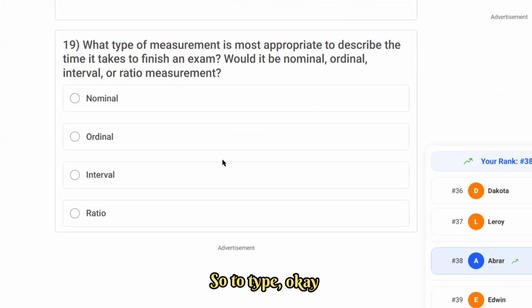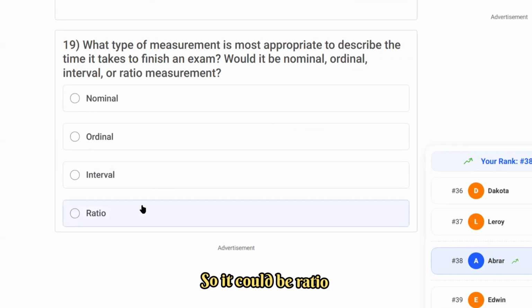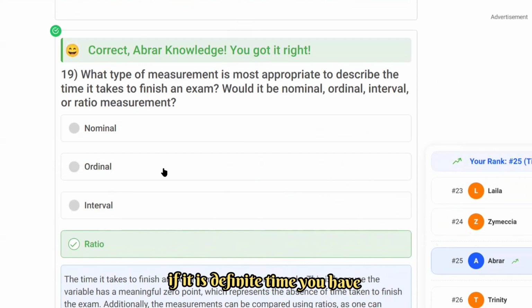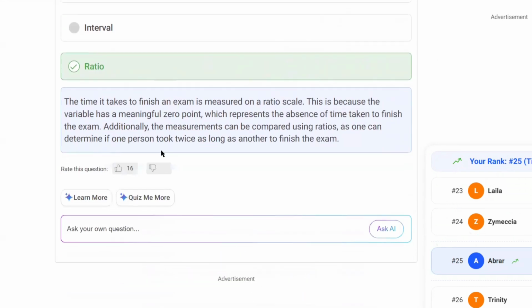We're talking about how much time it takes. It could be ratio, because in some cases, if it is a definite time, then it could also lead to interval data.